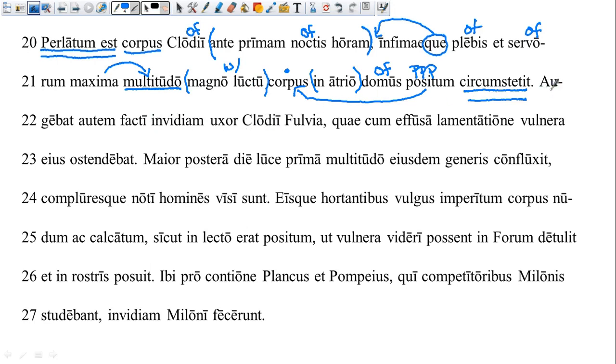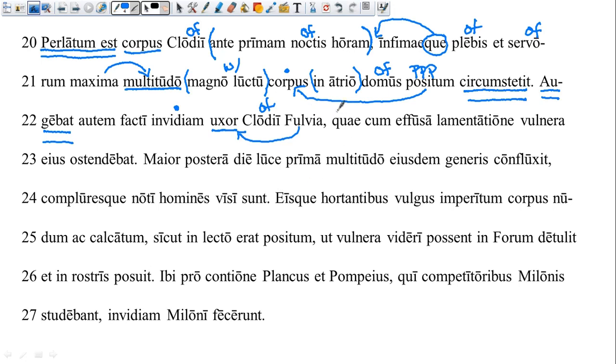Alrighty, now our next sentence starts with a verb. When a sentence starts with a verb like this, it usually is emphasizing the action. So something was increasing, however. So let's see, what is the subject? Look for a nominative coming up here. Here we go, uxor, the wife, again genitive, just like up there, of Clodius, and her name is Fulvia. So the wife of Clodius was increasing. What was she increasing? Your book gives you a little bit of help with this. The hatred of the deed. So she's trying to stir up some anger here in the people by really emphasizing how horrible it is that Clodius has died.